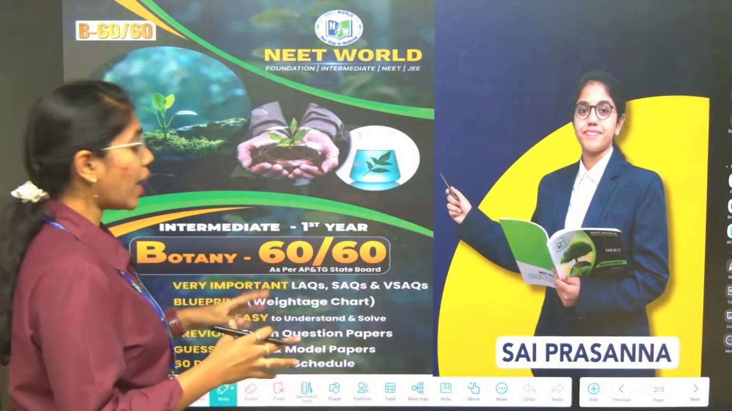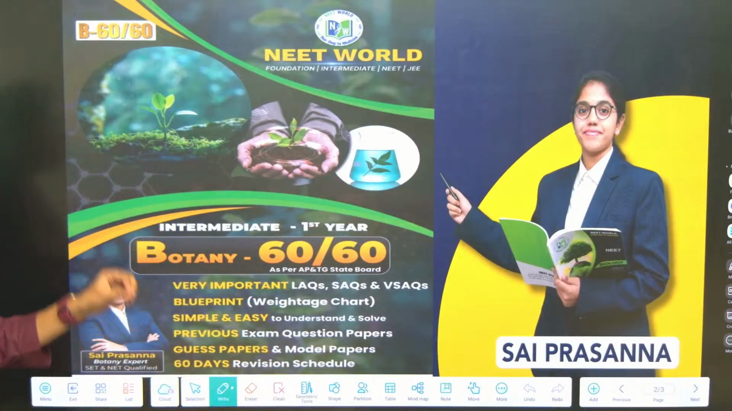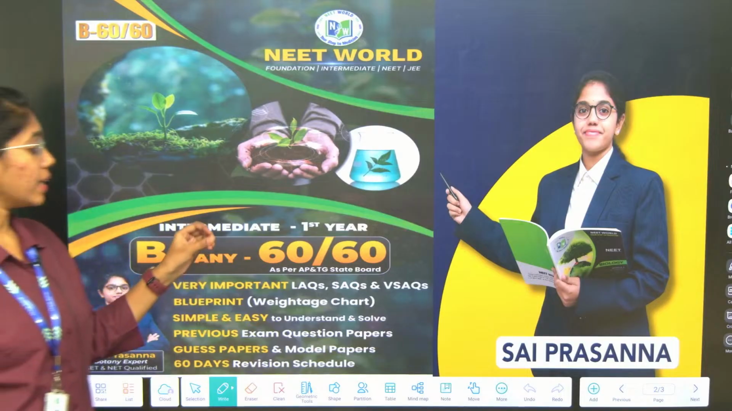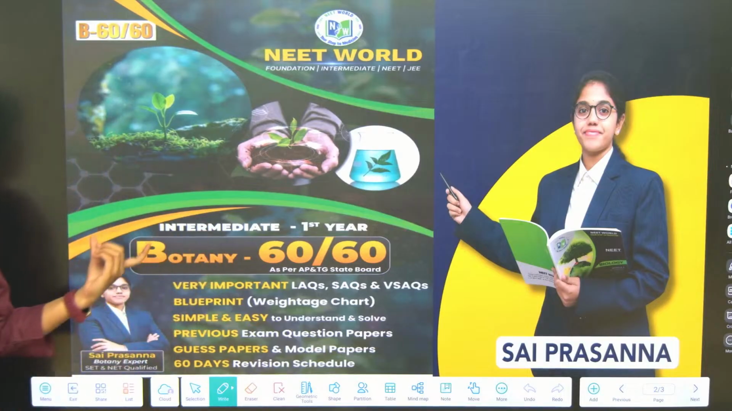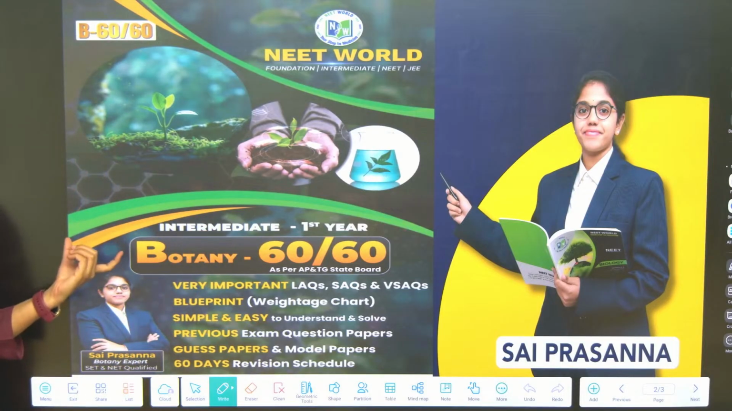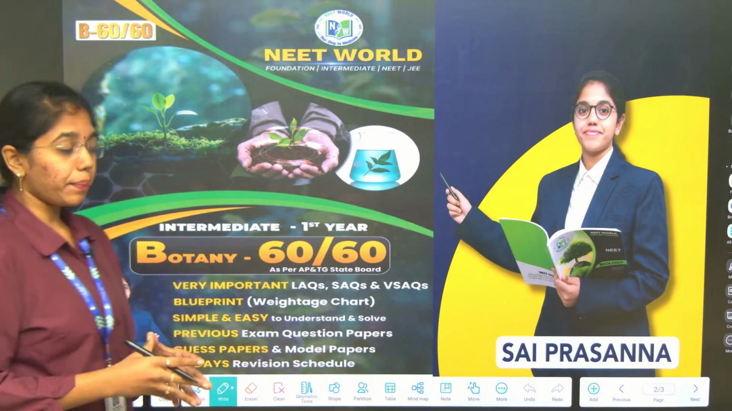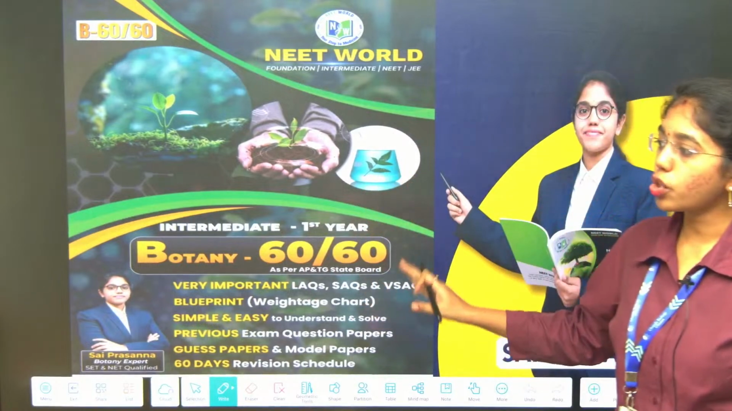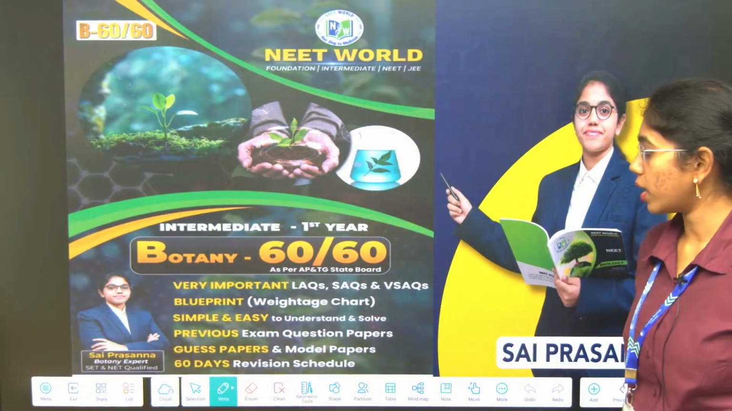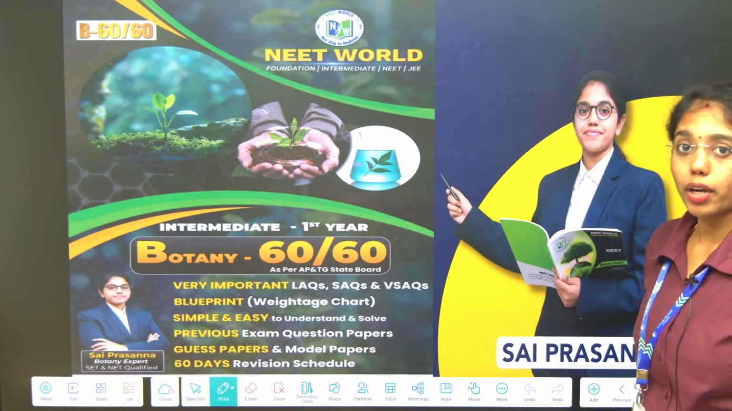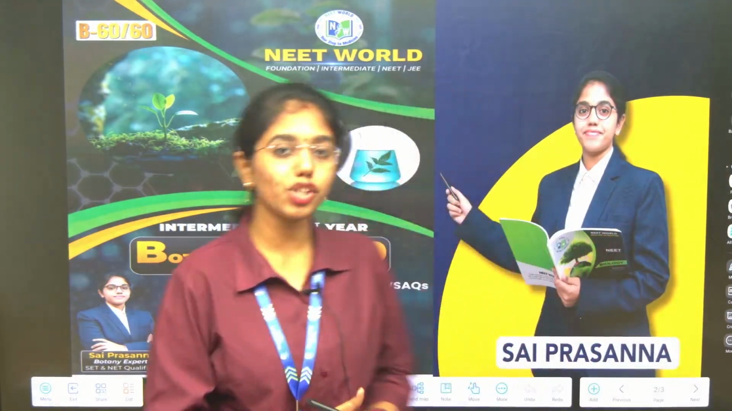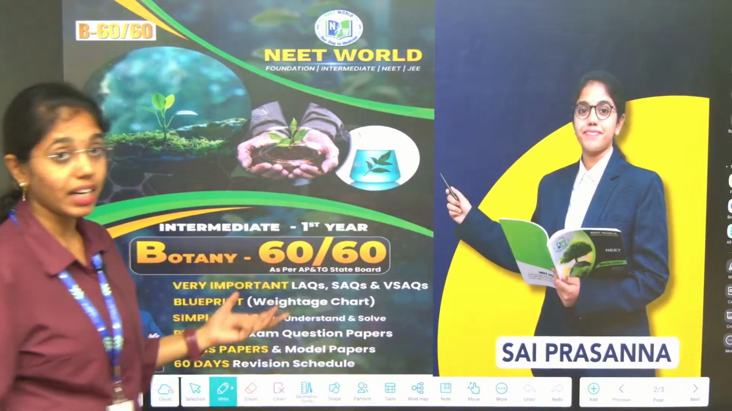Here is great news for you. We are going to start a marathon session, complete sessions targeting the IPE for a 60 on 60 score, both for AP and TG state board, wherein you can score a perfect 60 on 60 in Botany, where very important questions, both long answer, short answer and very short answer type of questions are being dealt.